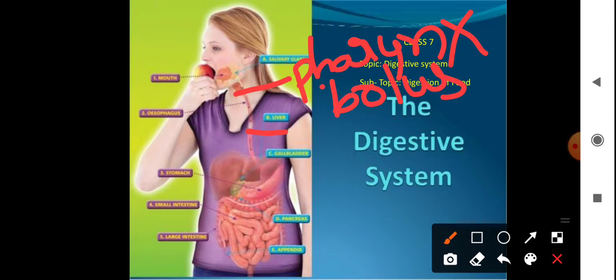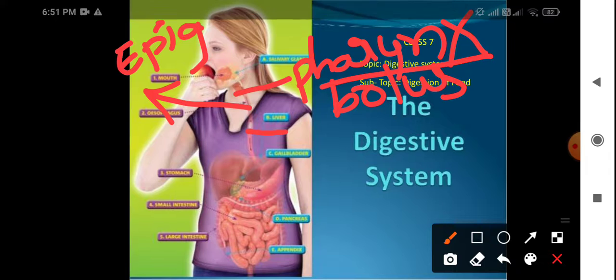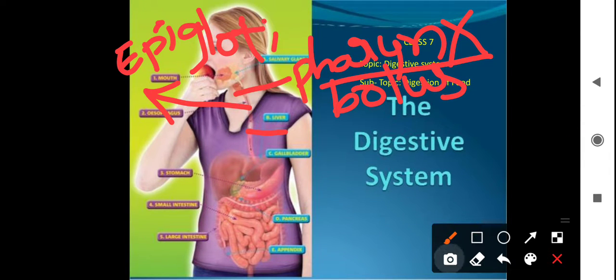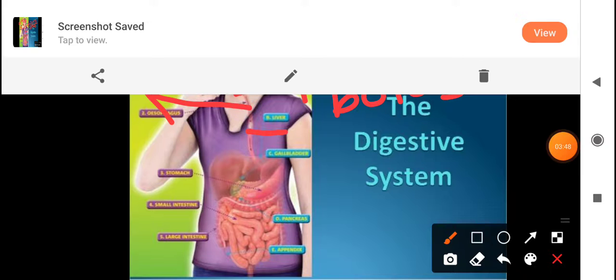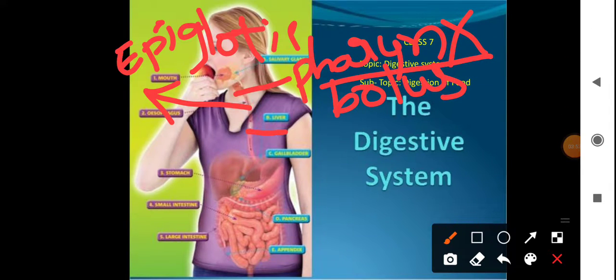When it is entering the pharynx, there is a lid-like structure called the epiglottis. This epiglottis allows only air to move inside. Whenever you are swallowing the food, the epiglottis closes itself. Whenever you are breathing air, the epiglottis opens. Understood?